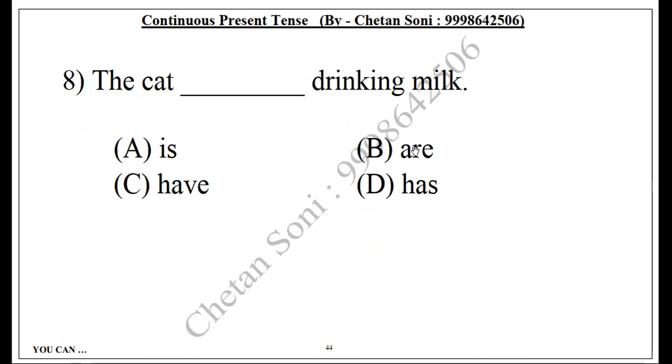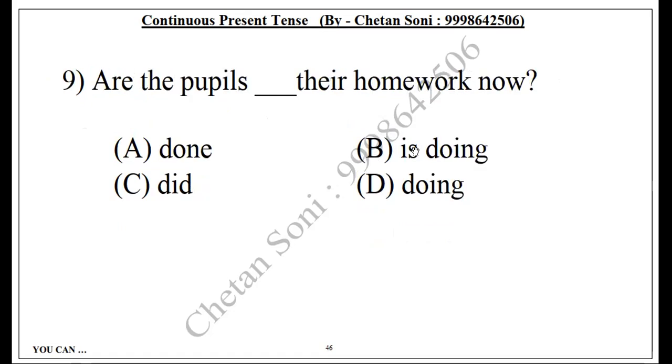The cat is drinking milk. Are these people is doing... B? B for boy. Yeah. No, D. D for dog. Why am I not... D for boy? I don't know. Wait. Are the people is doing their homework?